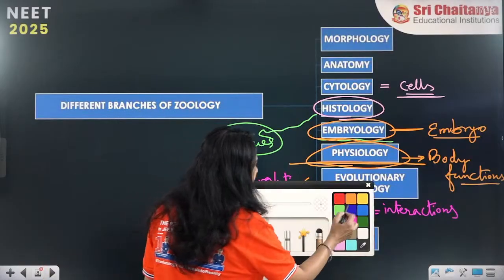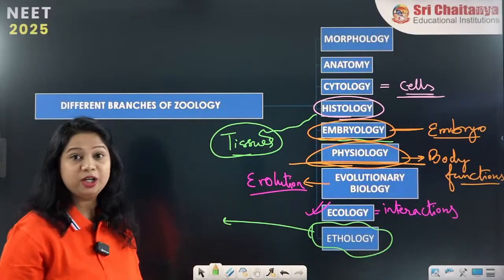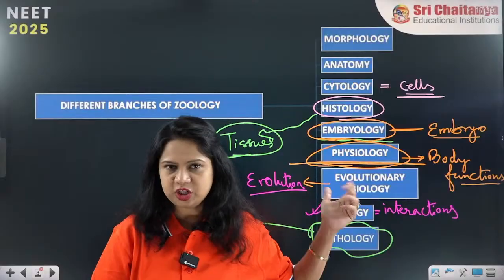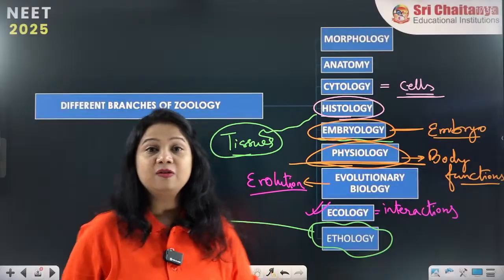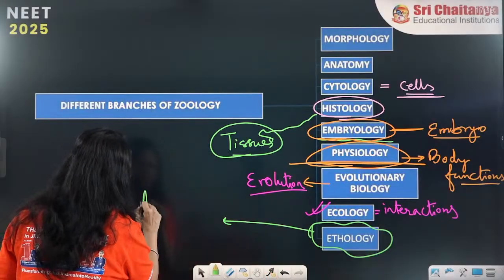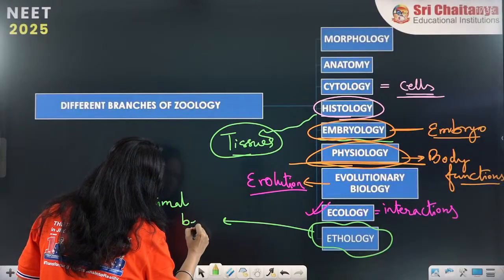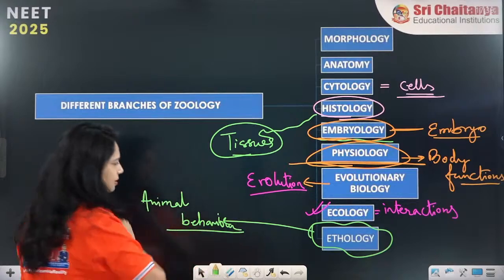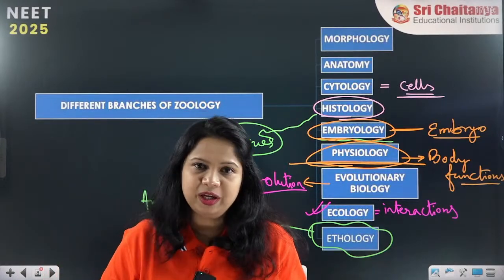And finally we have reached a very important subject which is called ethology. They ask multiple choice questions on this many times. What is ethology? Ethology is the study of animal behavior, how they behave in front of other species or within their own species. So ethology is the study of animal behavior.